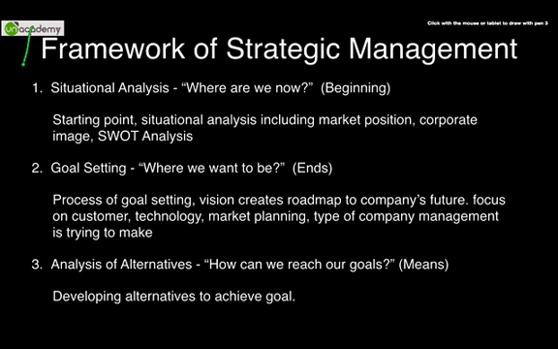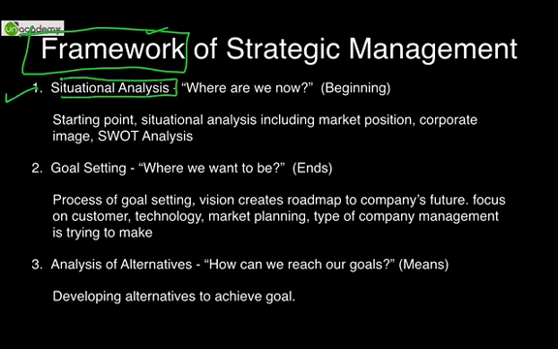Understanding the framework in which strategic management is achieved. What is the framework of strategic management? It happens in certain steps. So, this you have to remember step by step. The very first step of the framework of SM is situational analysis. Situational analysis means our present situation. Where are we now?